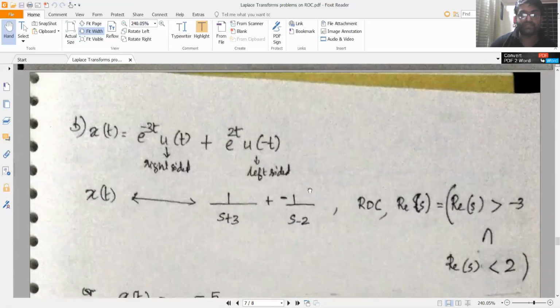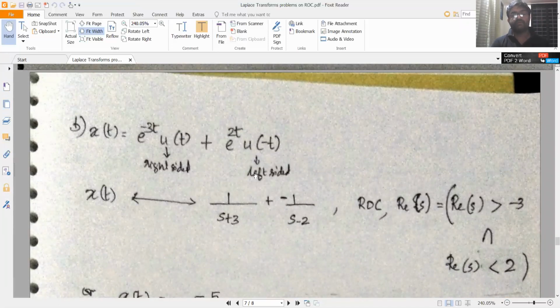Now we move on to the next question, which is e raised to minus 3t into u of t plus e raised to 2t into u of minus t. So the first is a right-sided signal and the second is a left-sided signal. Now x of t will have a Laplace transform given by the similar linear combination of the individual Laplace transforms, with an ROC given by the intersection between the individual ROCs.